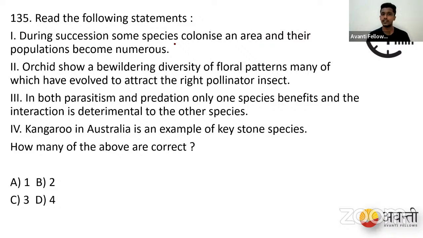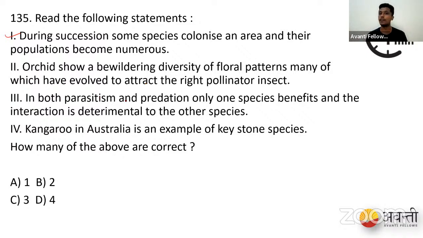During succession, some species colonize an area and their populations become numerous. Absolutely right. The first organisms to come there have an enormous amount of resources. When they have enormous resources like food, shelter, and no predation, their species are uncontrolled. That is why their numbers become numerous. Correct, right, people? When you don't have competition, when nobody is coming for your food, then you do not have to care. You just reproduce and increase your number. So the first one is right.